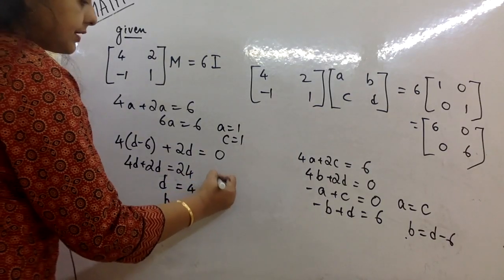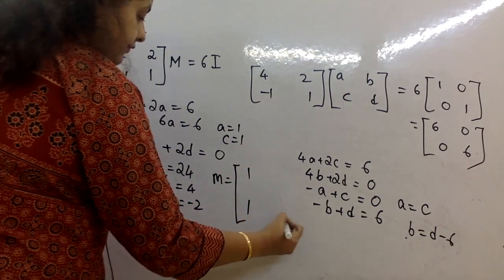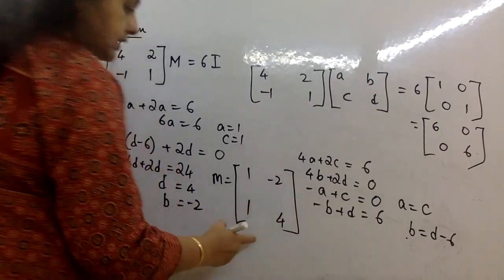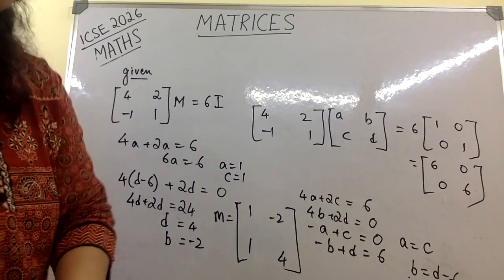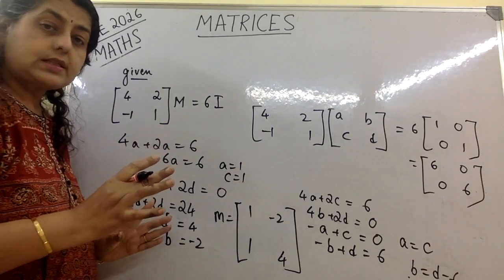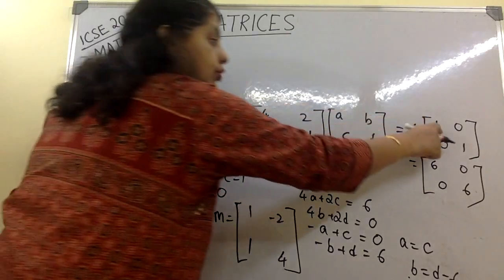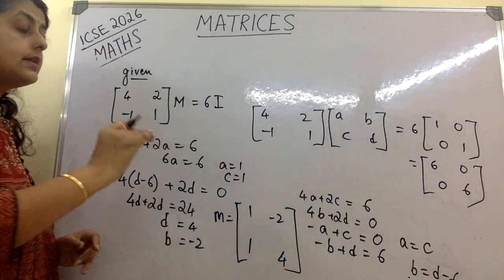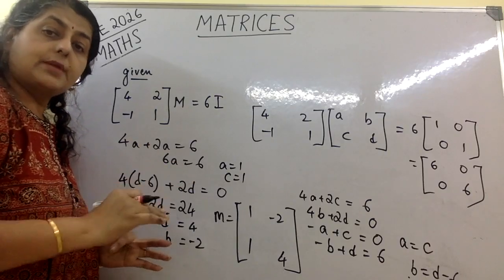Okay, so matrix M is, now I can fill up 1, 1, and D is 4 here and minus 2 here. This is my matrix M. Okay, so what are the things we learned from this sum? Quite a big sum, comes from 4 marks. First thing is identity matrix. Don't write 1, 1, 1, 1, you go wrong. Second thing is how you understand the order, M into N, N into P, and M into P.